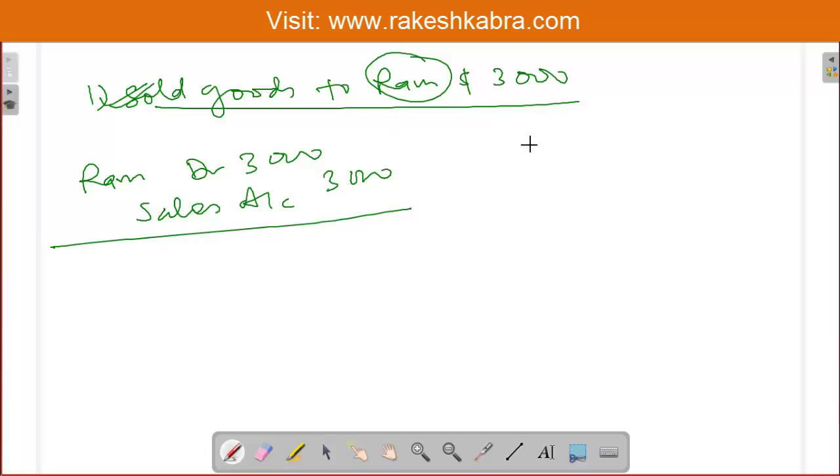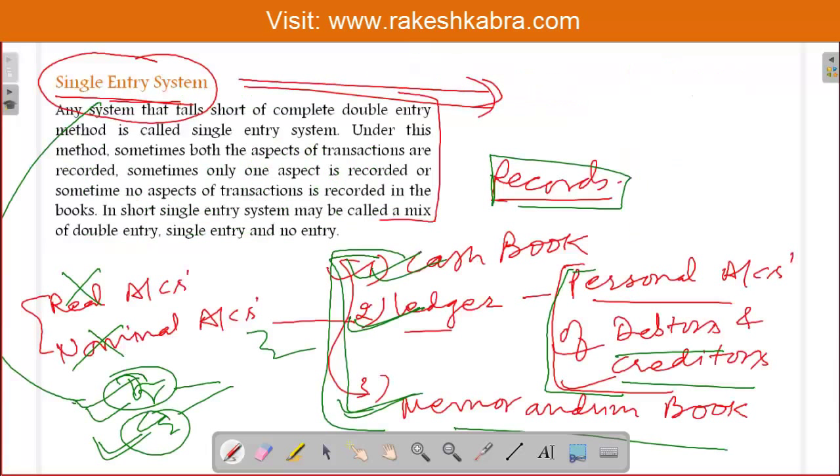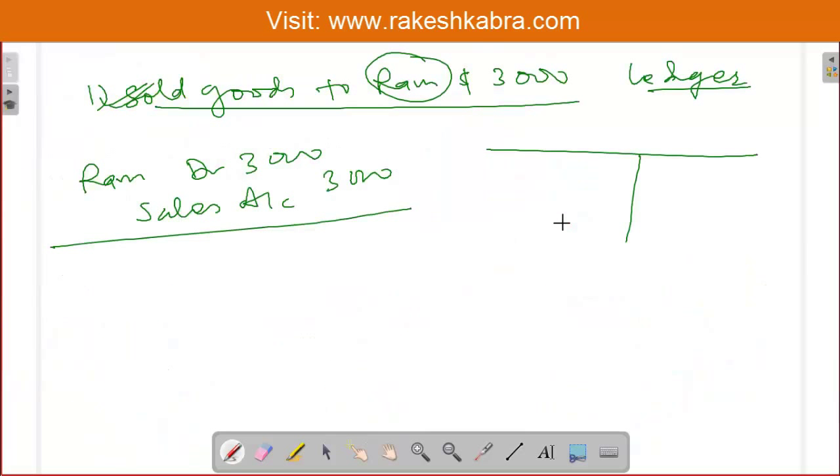But if you see in the ledger, you will find only Ram's account. As I told you, in the ledger we open only personal accounts of debtors and creditors. So in the ledger we will find only Ram's account. We will not open the sales account. Only Ram's account we will open, and Ram's account is debited.